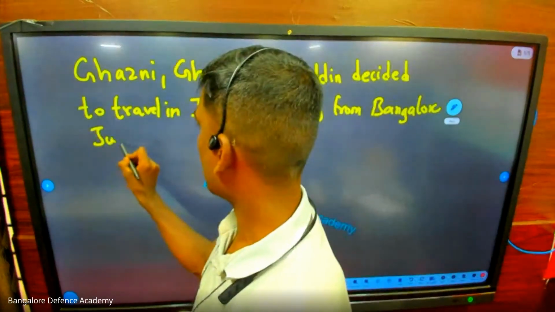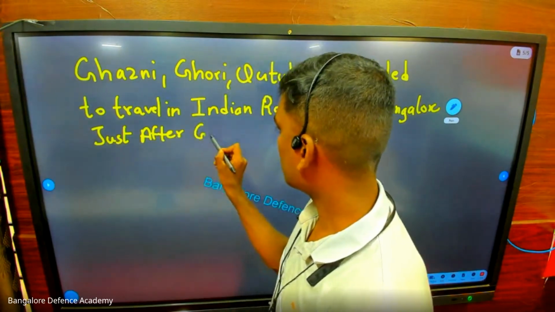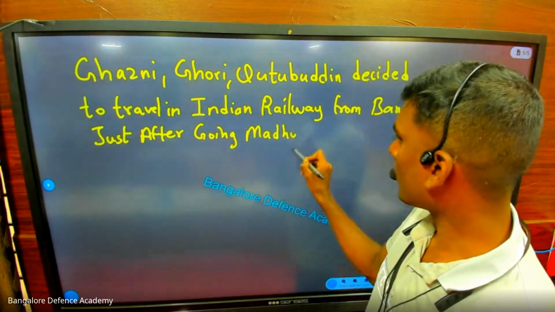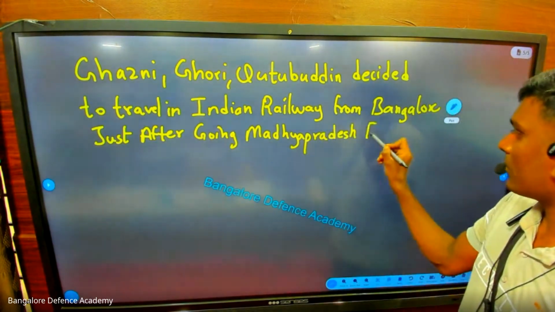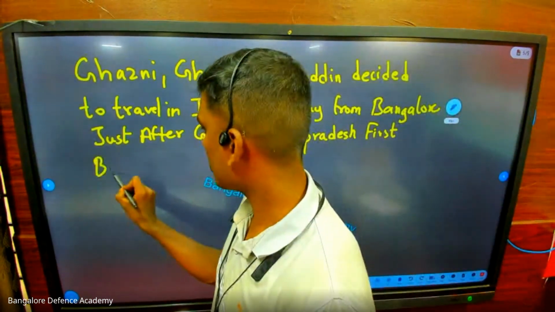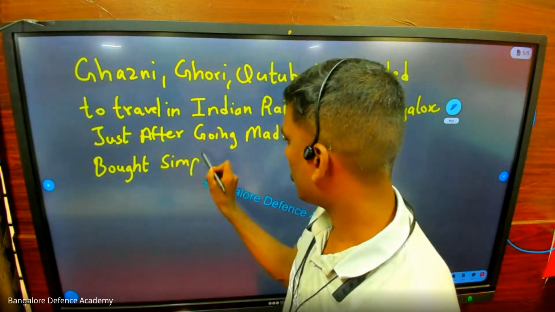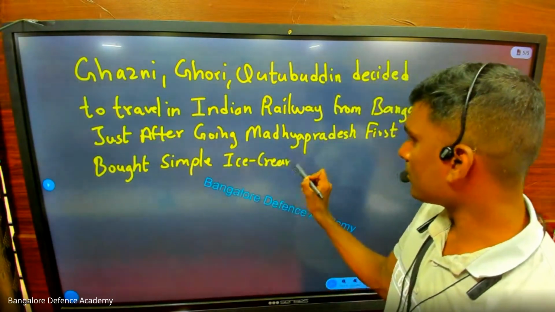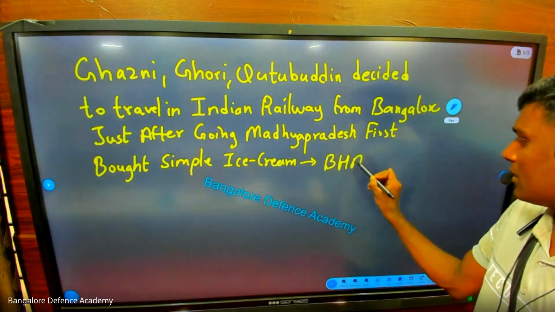Next, just after going Madhya Pradesh, first bought simple ice cream, okay, ice cream from a bakery, that is Badshah.